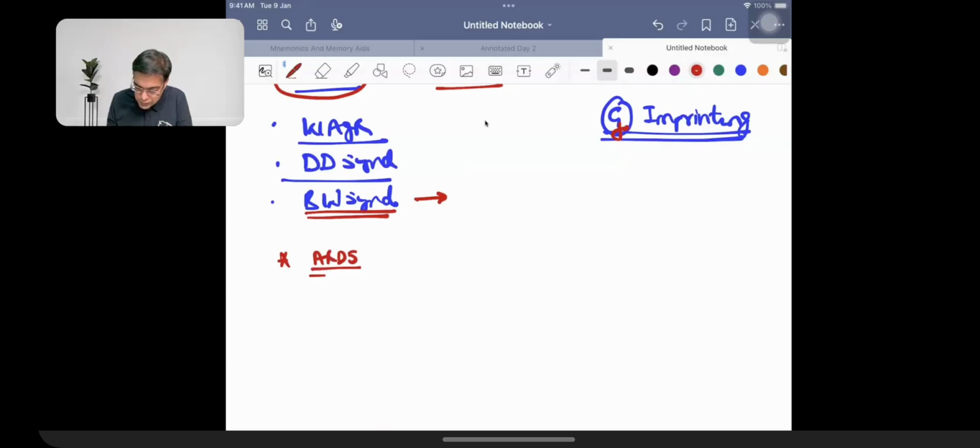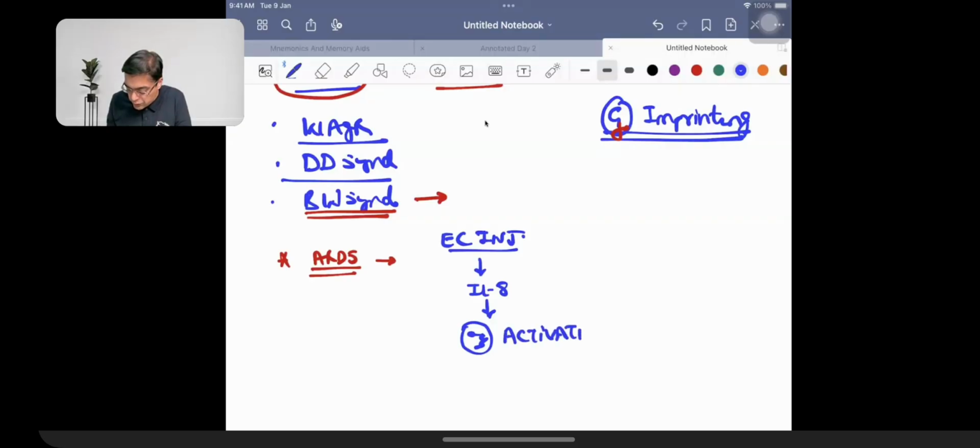Adult respiratory distress syndrome. Now, when we are talking about adult respiratory distress syndrome, this condition is going to be beginning because of presence of endothelial cell injury. There is also going to be release of cytokines, which is going to be given the name of interleukin 8. What is the role of interleukin 8? This was what was asked to you as a 2024 question. This is responsible for causing neutrophilic activation. And ultimately, the net result over here is going to be that there is a deposition of fibrin at the level of the alveoli.